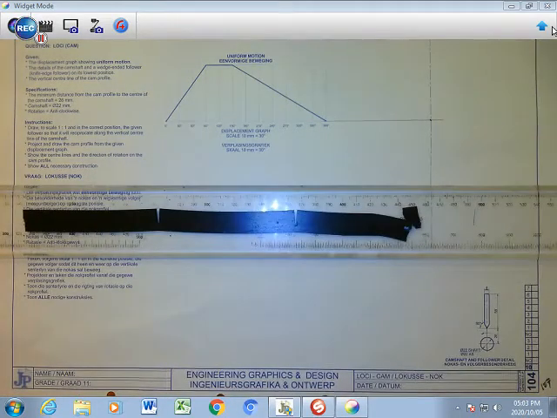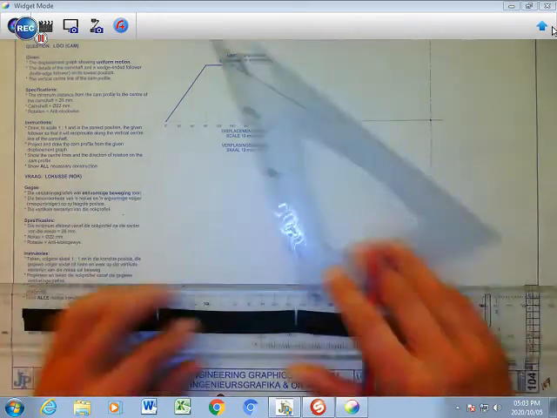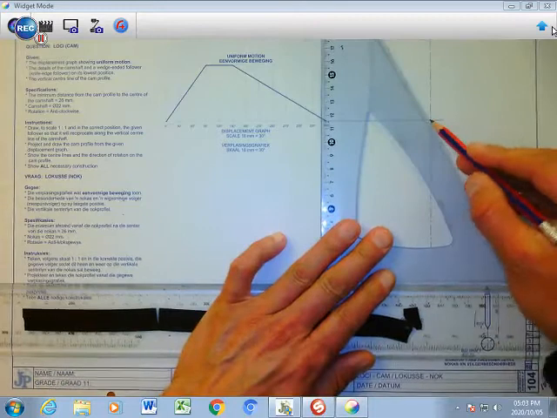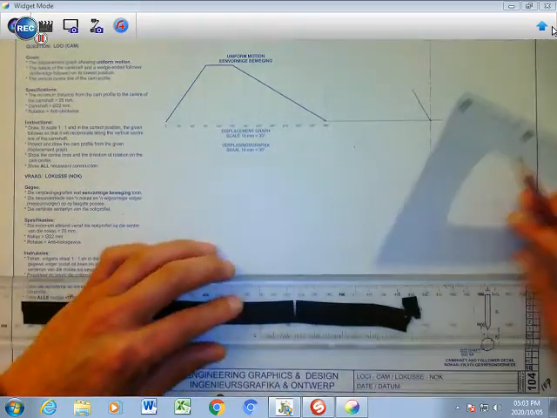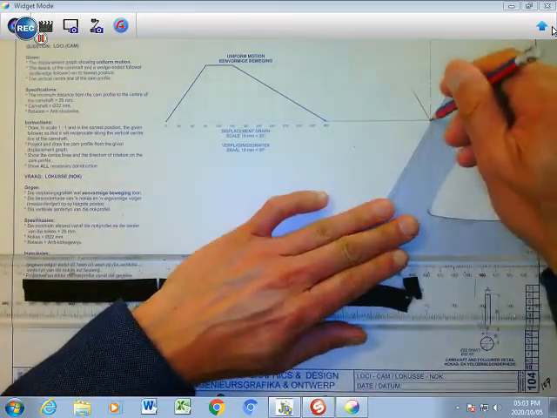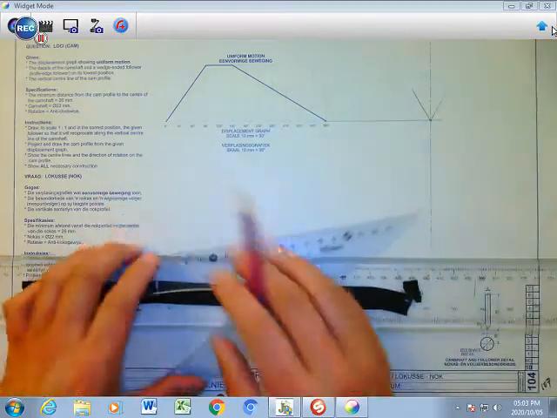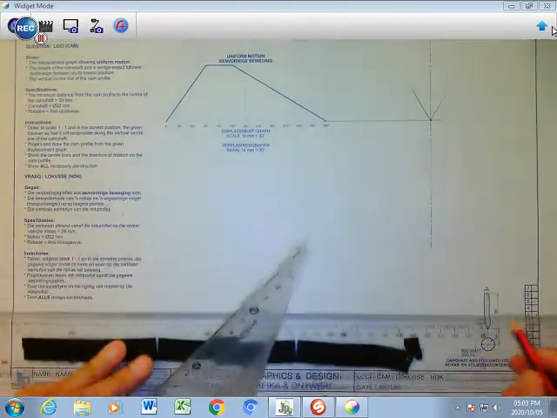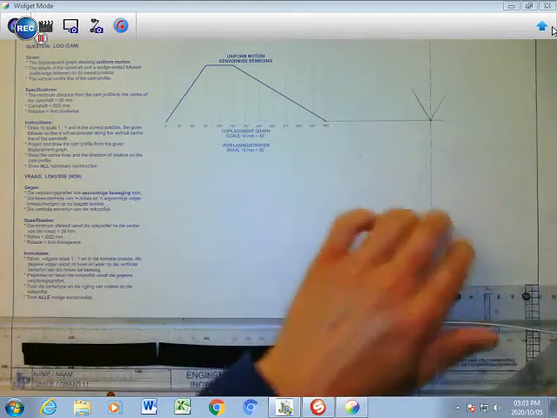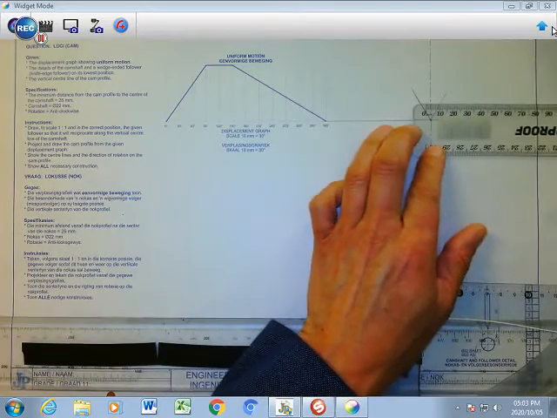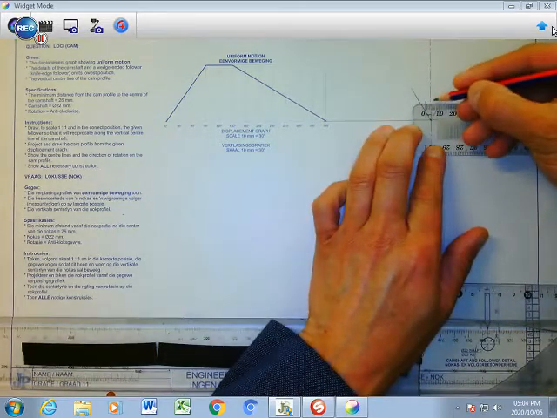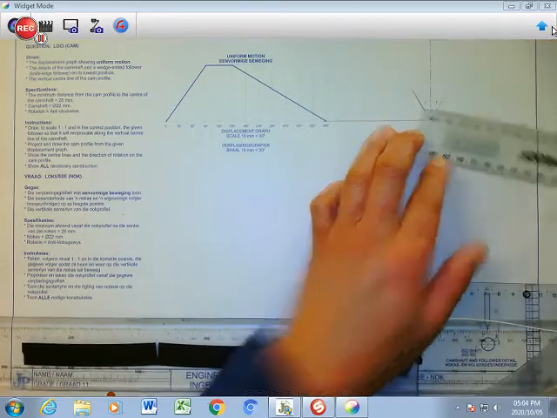The wedge-ended follower has a 60-degree point. So from there I'm going to have a 60-degree point going both ways, and it has a thickness of 8 millimeters, which allows me to go 4 millimeters on this side and 4 millimeters on this side to make it nice and even.